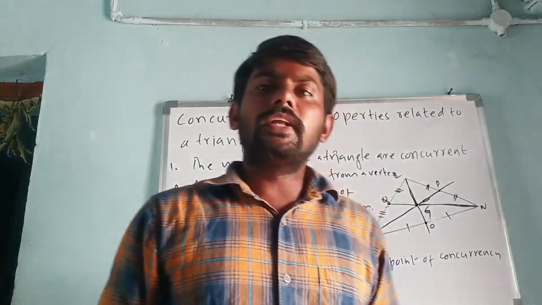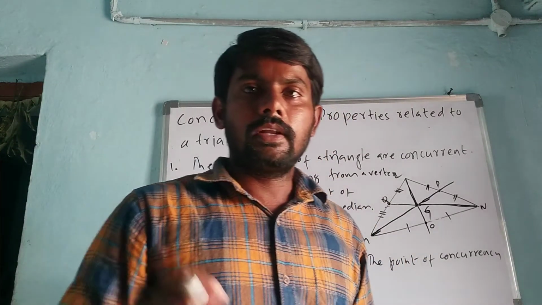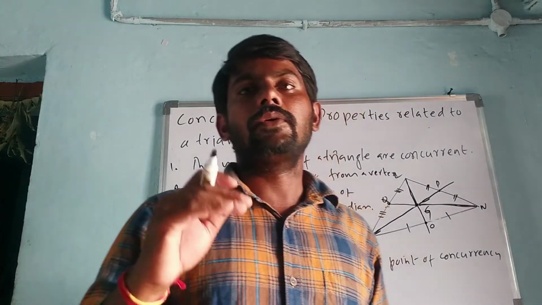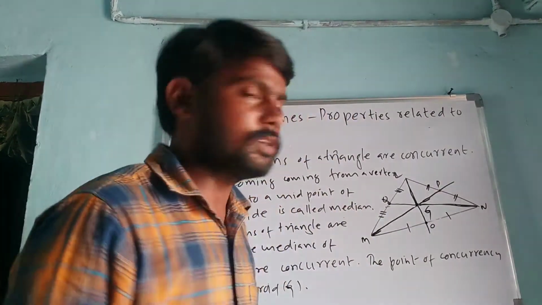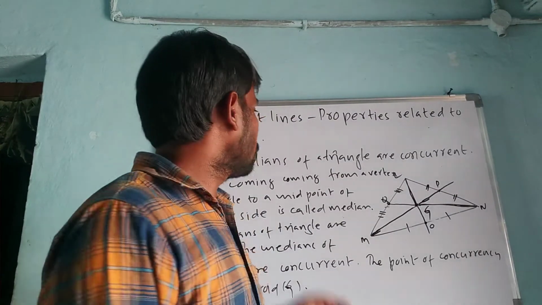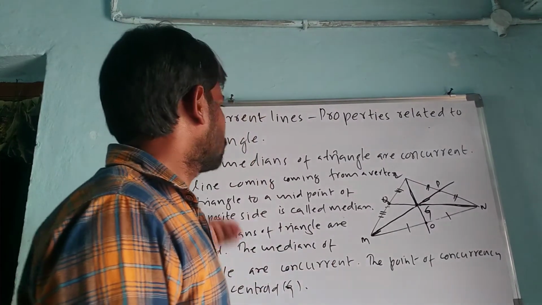So what is meant by altitude? Let us learn. First of all, dear students, note down this first property.